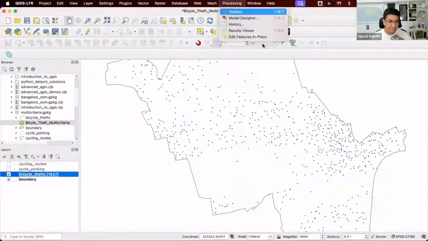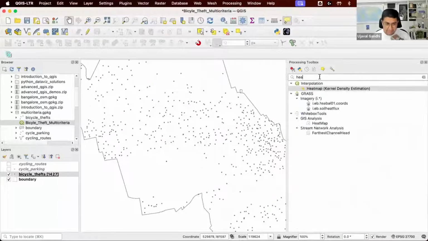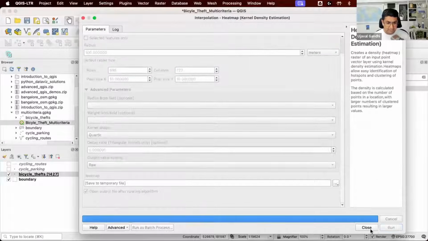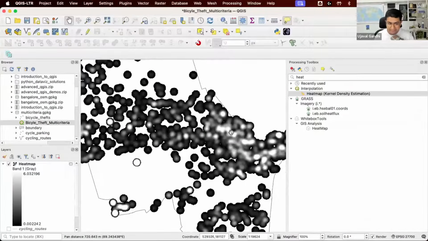First, I want to do the hotspot analysis. So let's do a heat map. I want to say for each theft, I'll say around 100 meters, generate a raster with a 10 meter by 10 meter pixel. And this will be my hotspot. So these are the bicycle theft hotspots. You can see the heat map. You can see there are a lot of hotspots here.